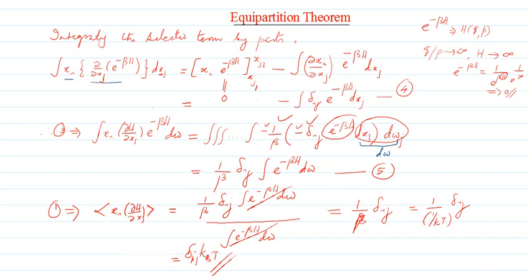Of course, that was the general mathematical statement of Tolman's equipartition theorem, which is that the expectation value of the product of xi with dou h by dou xj is equal to delta ij kBT, where T is the temperature of the system. So this is the proof of our generalized equipartition theorem.